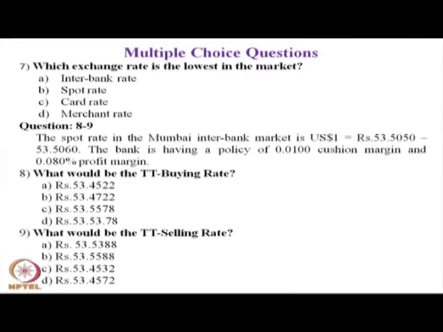C, rupees 53.5578. D, rupees 53.5378. Mark the answer, keep it with you. Question number 9 for you is: what would be the TT selling rate?